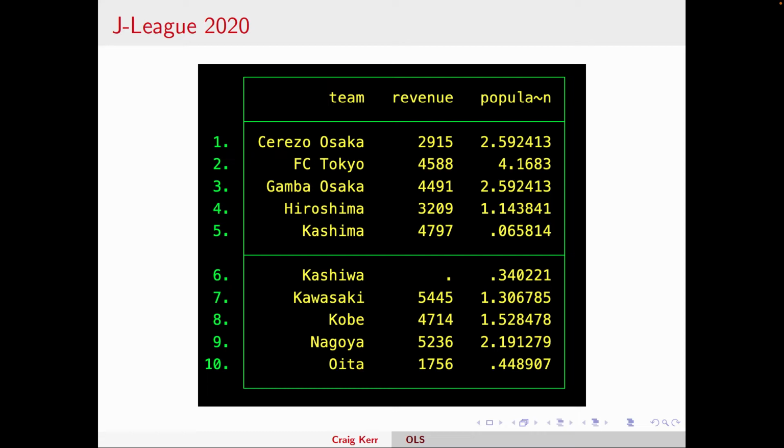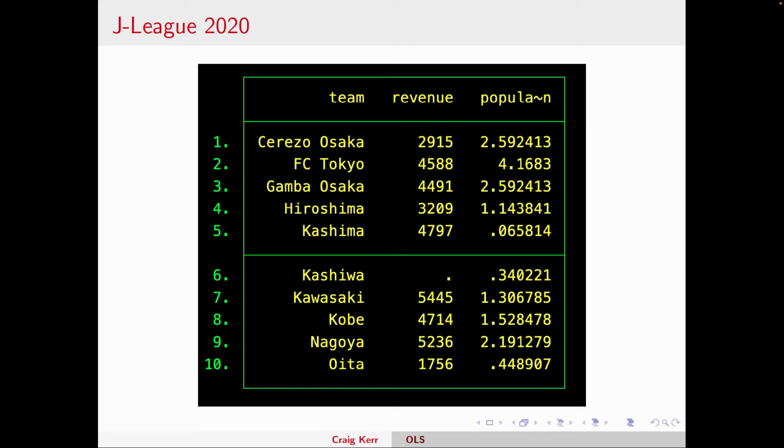But what I wanted to look into here was a thought experiment that I like to have a lot, which is, well, what would I do if I wanted to start my own soccer team? Sort of a lifelong goal of mine is to own a soccer team. And so I often like to fantasize about what city I would go to, what would make a good candidate for a successful and hopefully profitable soccer team. And so here I'm just going to do a little thought experiment looking at population and how the population of a city affects the revenue of their soccer team.